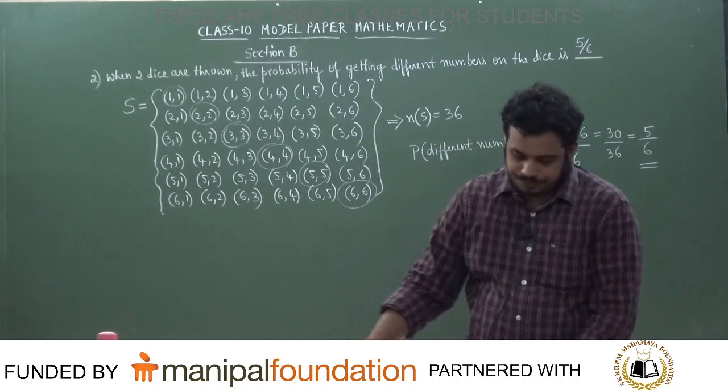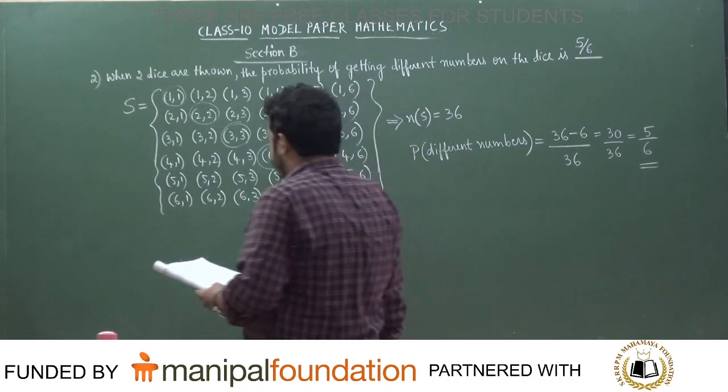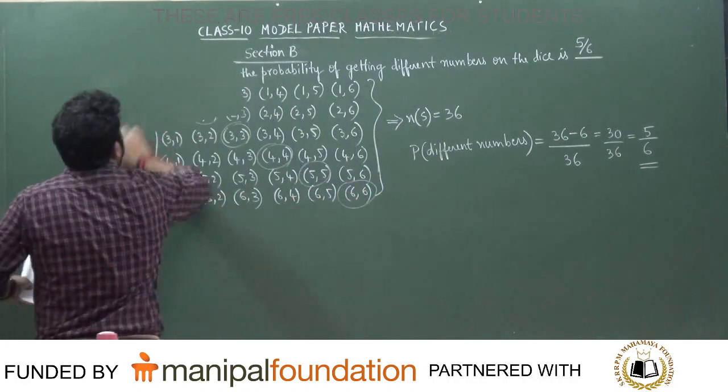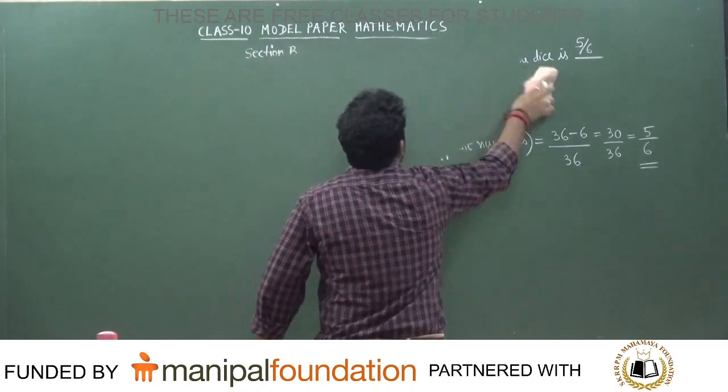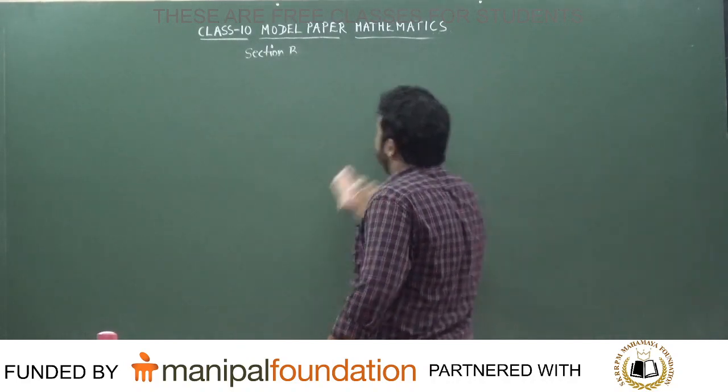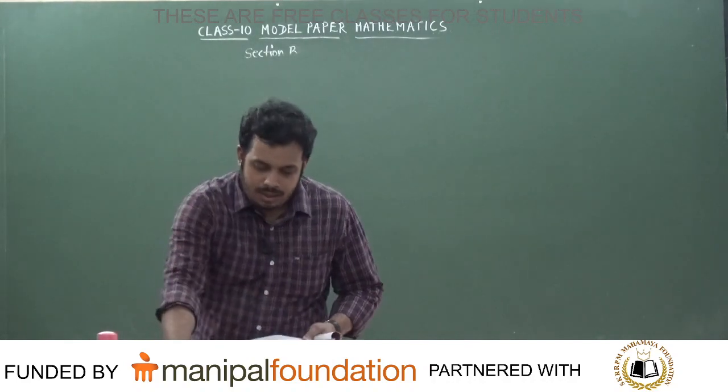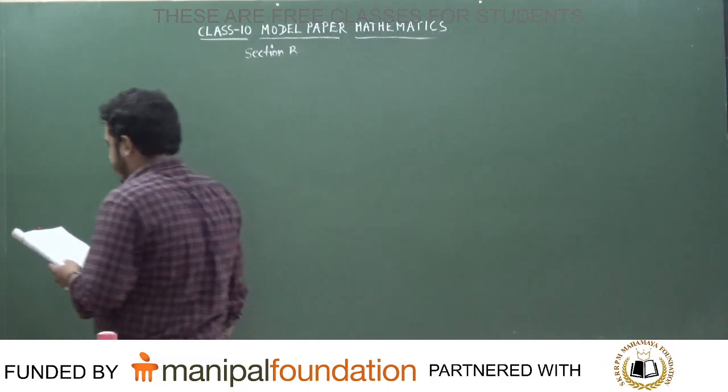Sir. Yes. Okay, 5 by 6, that is 30 by 36. What is the answer that we get? It is equal to 5 by 6. Moving on to the next one.